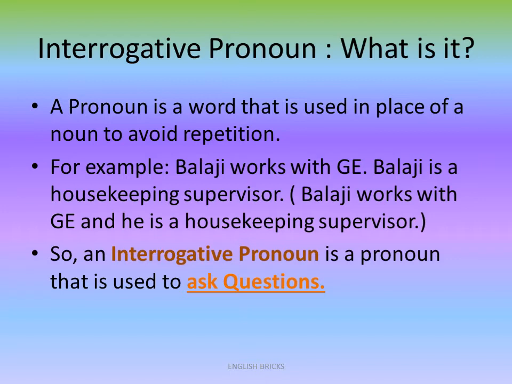Before we go into interrogative pronouns, again a quick reminder of what a pronoun is. A pronoun is a word that is used in place of a noun to avoid repetition. For example, Balaji works with GE. Balaji is a housekeeping supervisor. Now, I can also say Balaji works with GE and he is a housekeeping supervisor. So, what is the pronoun here? Exactly, it is he, because it is used in place of a noun, Balaji, the proper noun.